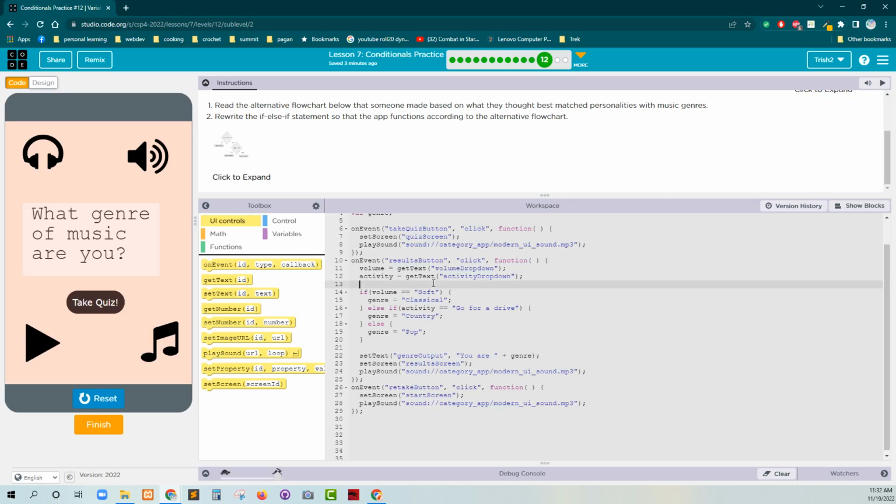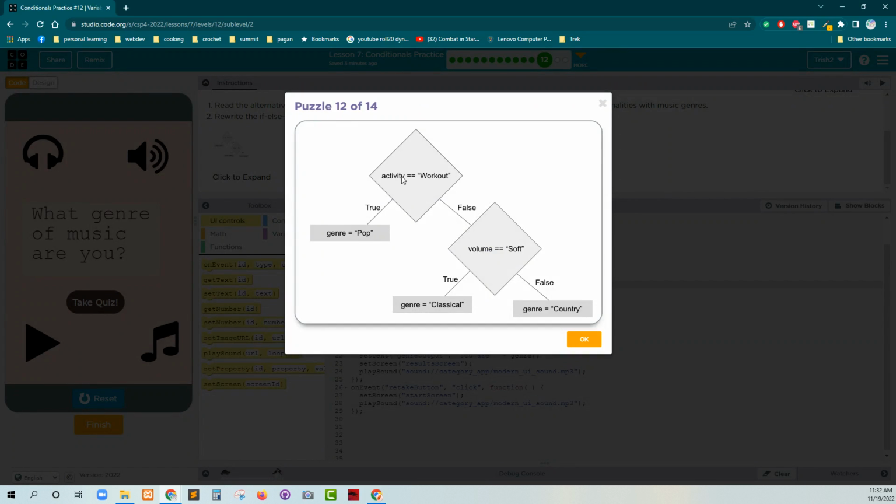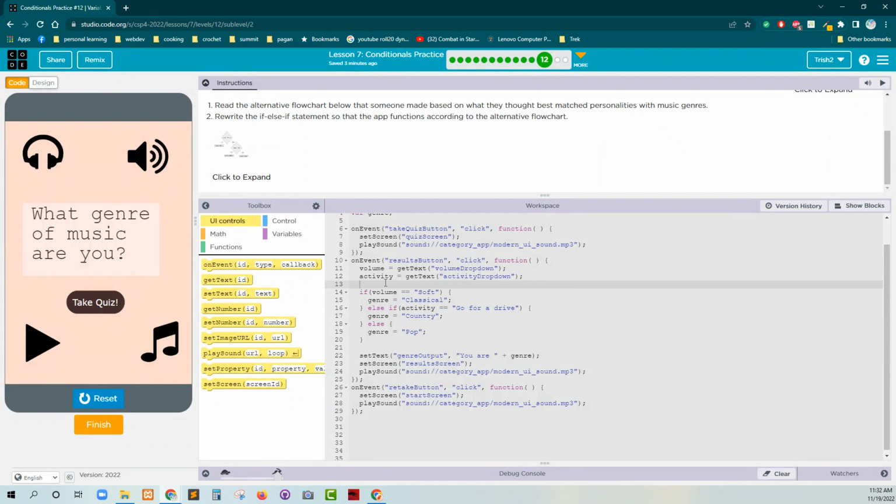Okay. So let's do this. And we want it according to this flowchart. So activity equals workout. If it's true, we go to pop. Okay. Activity, volume.